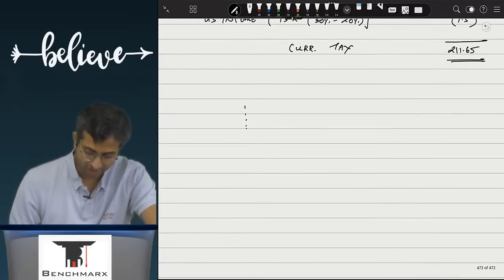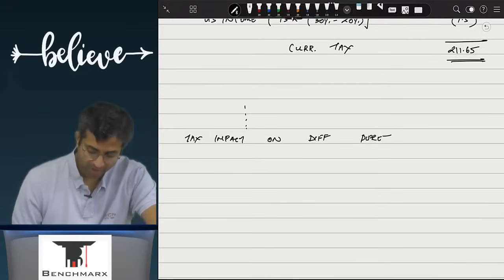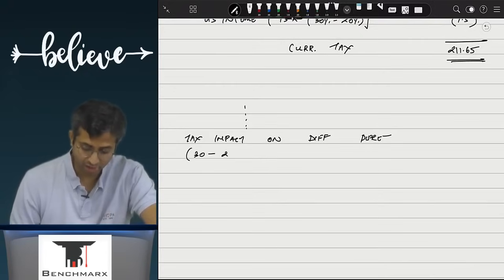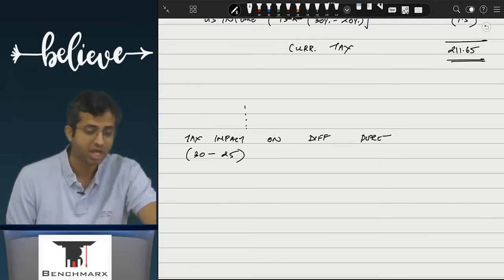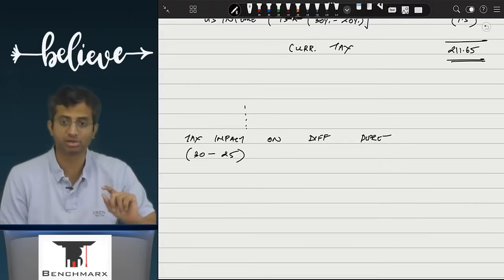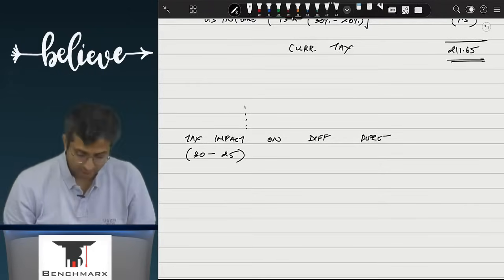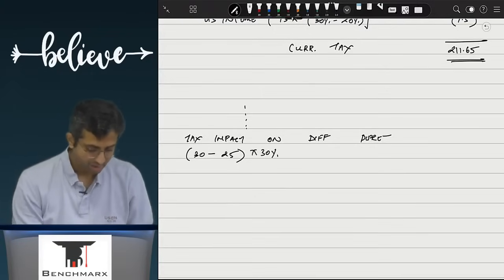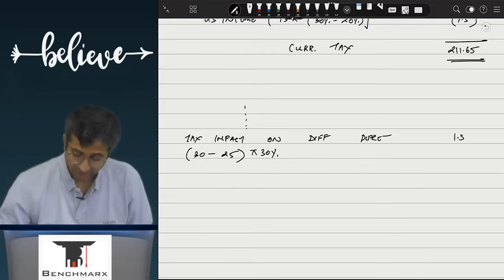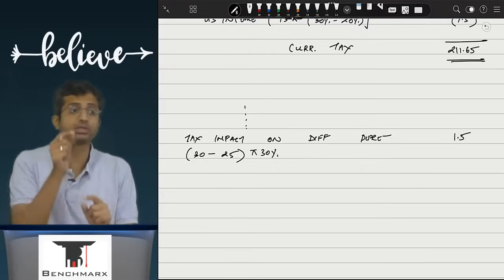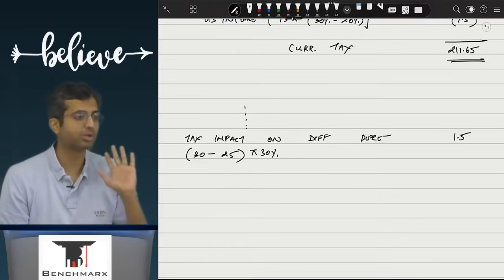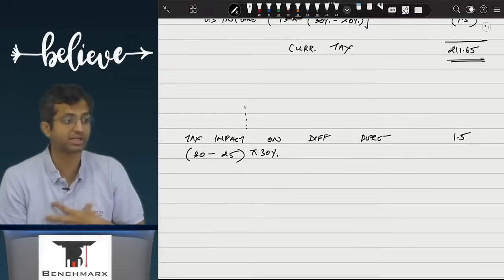So ideally, the tax impact on differential depreciation would be, well, in the books you have taken a deduction of 30, under income tax you have taken a deduction of 25, and as a result income tax has a shorter deduction. Shorter deduction means more tax. So ideally this should have been 5 into 30%. This is 1.5. And whatever your number comes to, plus 1.5 should have been your final current tax in my opinion.